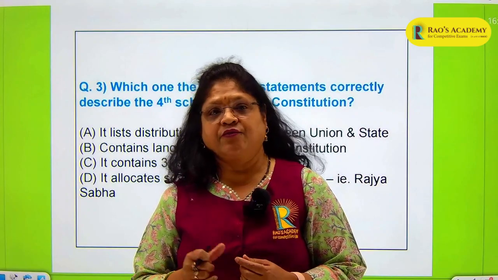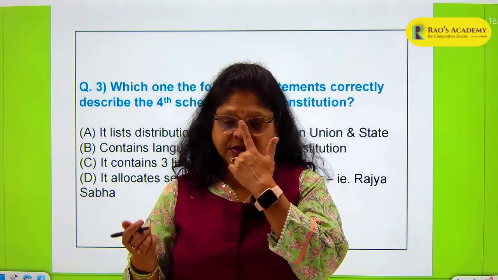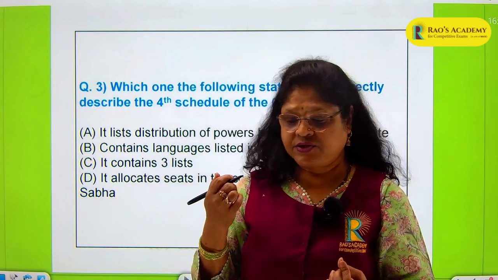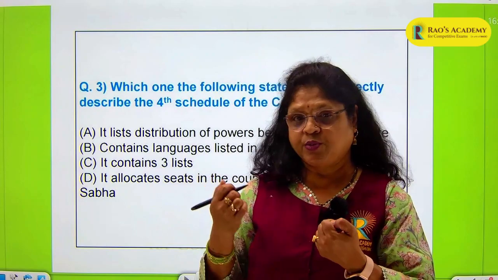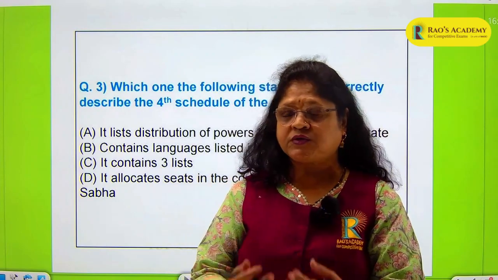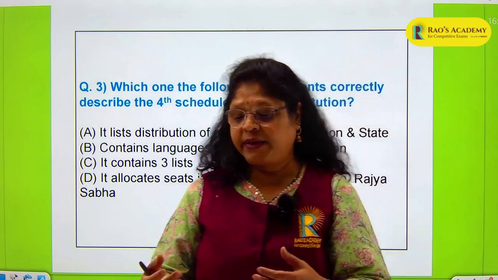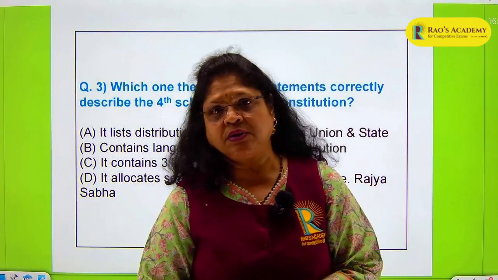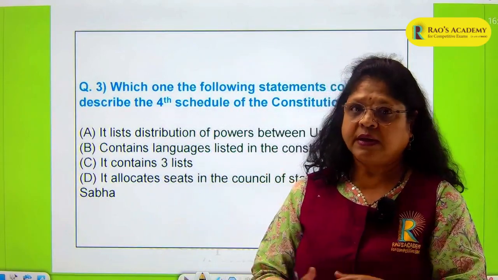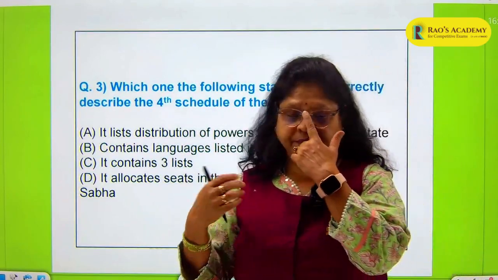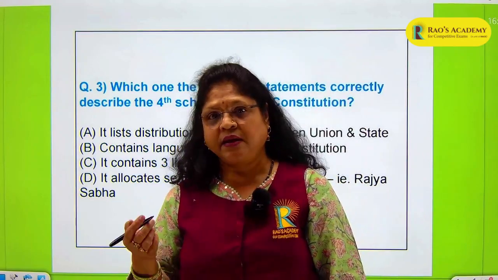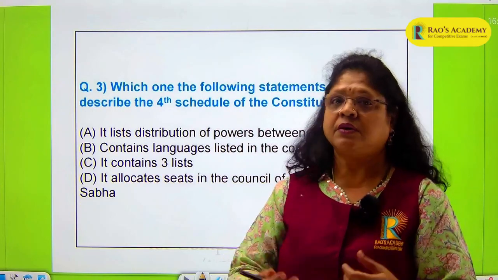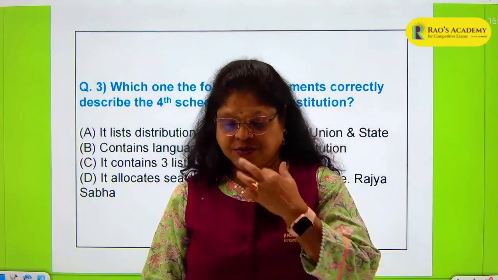Schedule 3, the forms of oath and affirmations of the union ministers, parliamentary members, the election commission, members of parliament, the Supreme Court. Everybody takes an oath once they are posted or once they are elected. They all have to take an oath or an affirmation showing their loyalty towards the Constitution and towards the work that they are going to perform. So the third schedule has the oaths and affirmations of very important officials or persons in the administration and the government.